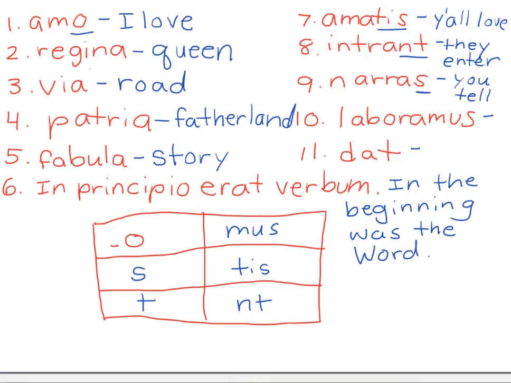So remember, don't worry if you don't understand how to add these endings on. We're working on that. But if you figured that had something to do with telling, awesome. You are getting there. You'll start to see how these hook together. Mus.